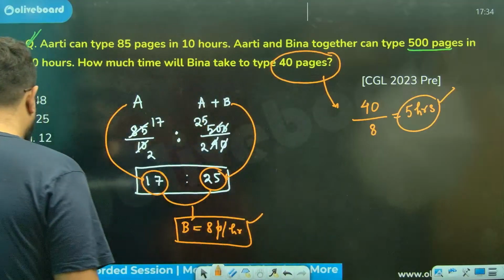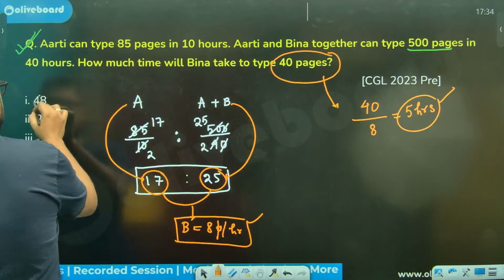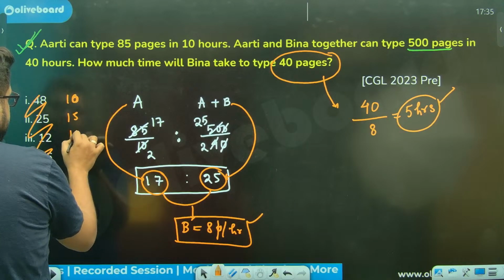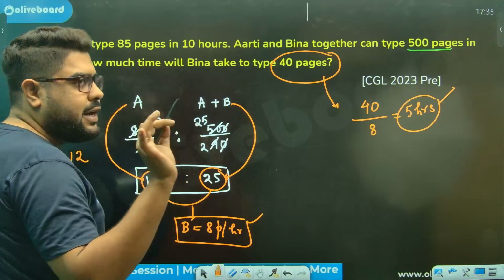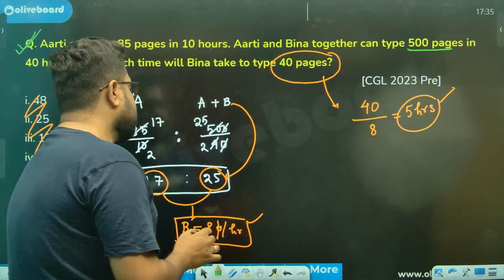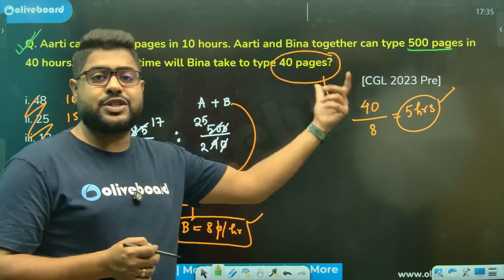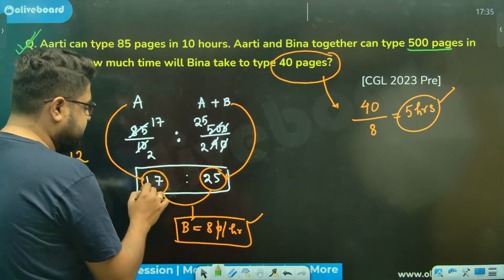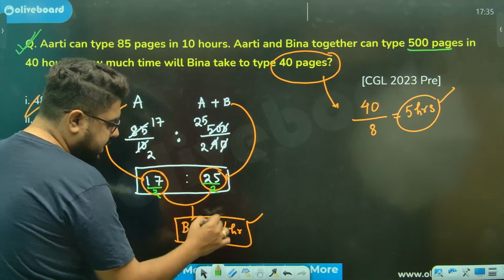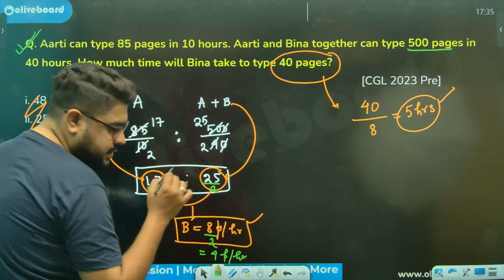Somehow something is missed. Options 10, 15, 14, 12. Okay, we have made a simple mistake. What mistake, sir? This 2 we have cancelled. But they are asking for an absolute value, how much time. So we should not actually cancel this. Keep this by 2, meaning 4 pages per hour.